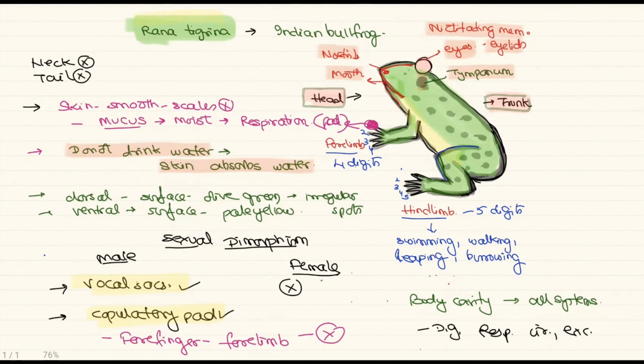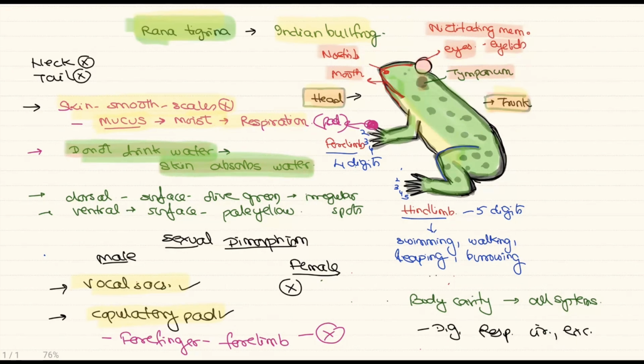So we are looking at Rana tigrina, commonly called the Indian bullfrog. The body has two parts, head and the trunk. The skin is smooth because scales are absent. Skin consists of mucus glands which produce the mucus which keeps the skin moist and slippery. The moist skin helps in respiration. An interesting fact is these animals do not drink water. They absorb the water through the skin. So the moist skin also helps in the absorption of water.